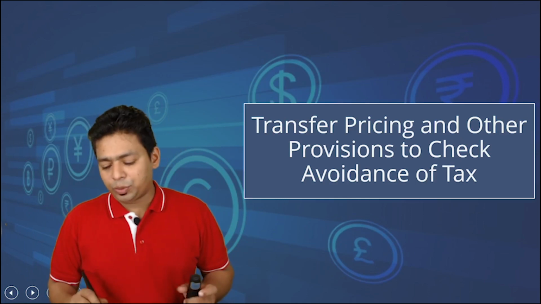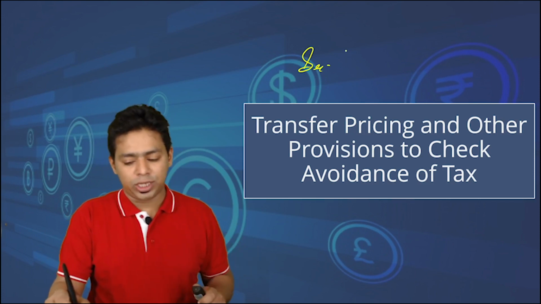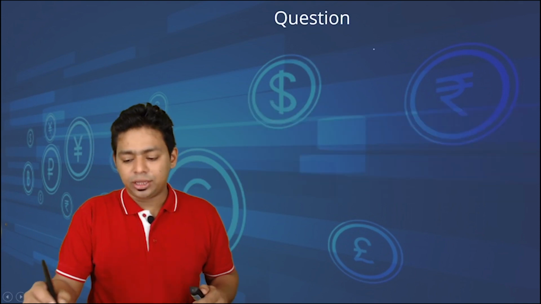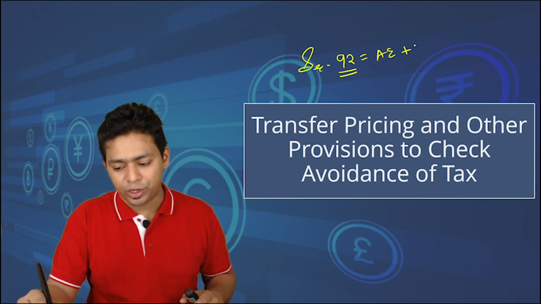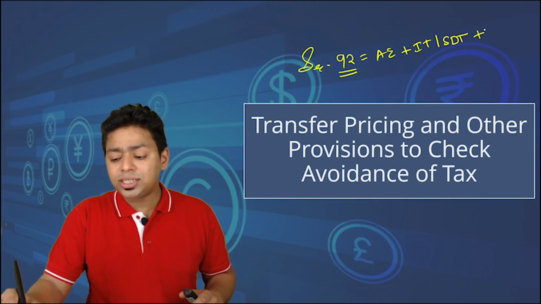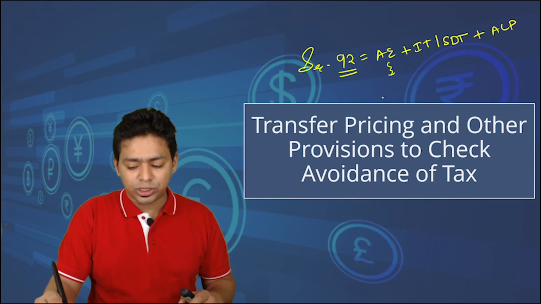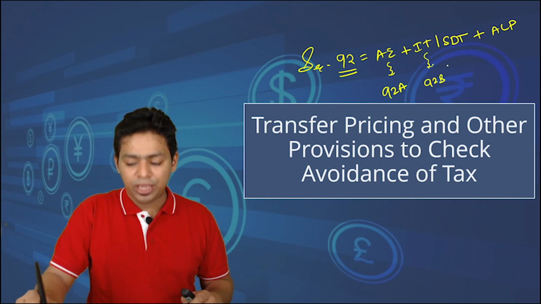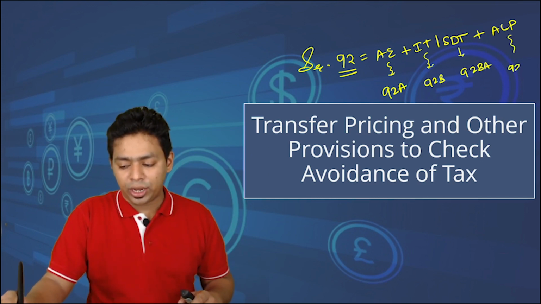So let us continue with question and answers on transfer pricing. My dear friend, it is very important to follow the sequence of the section. Section 92 talks about transfer pricing chargeability, which says there has to be an associate enterprise. The associate enterprise should enter into an international transaction or specified domestic transaction, and such transaction should happen at arm's length price. Now we have given effect to associate enterprises through section 92A, international transaction through 92B, specified domestic transaction through 92BA, and arm's length price through 92C.